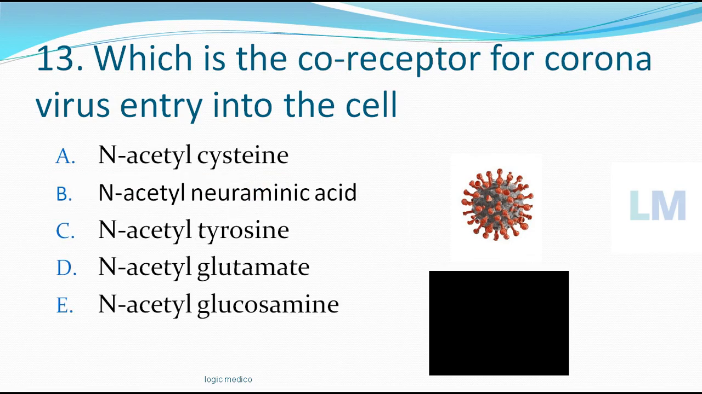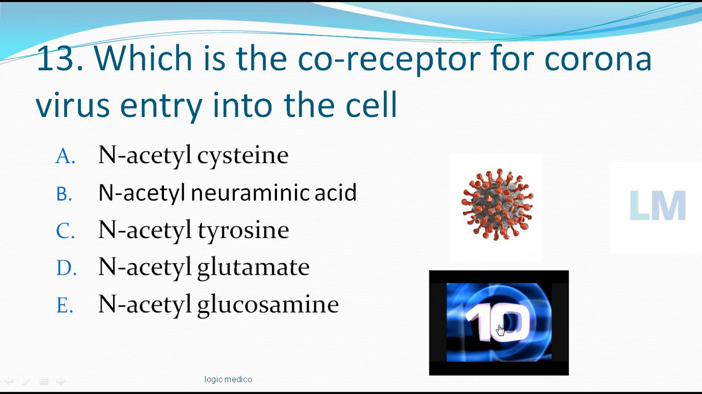Okay, which is the co-receptor for coronavirus entry into the cell? Again, this co-receptor helps the actual receptor. Okay, so like a co-worker. Your options: N-acetylmuramic acid, N-acetyltyrosine, N-acetylglutamate, N-acetylglucosamine. Time starts now.